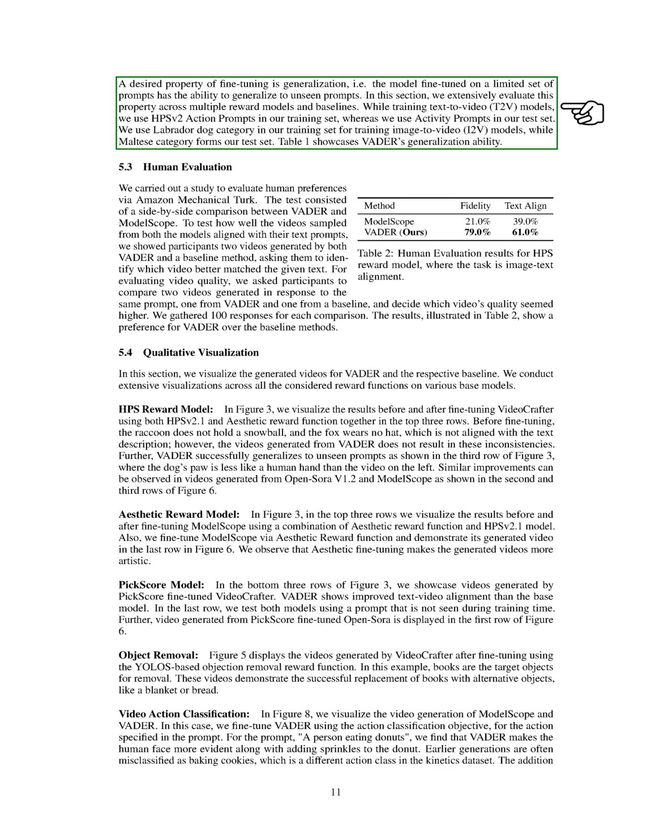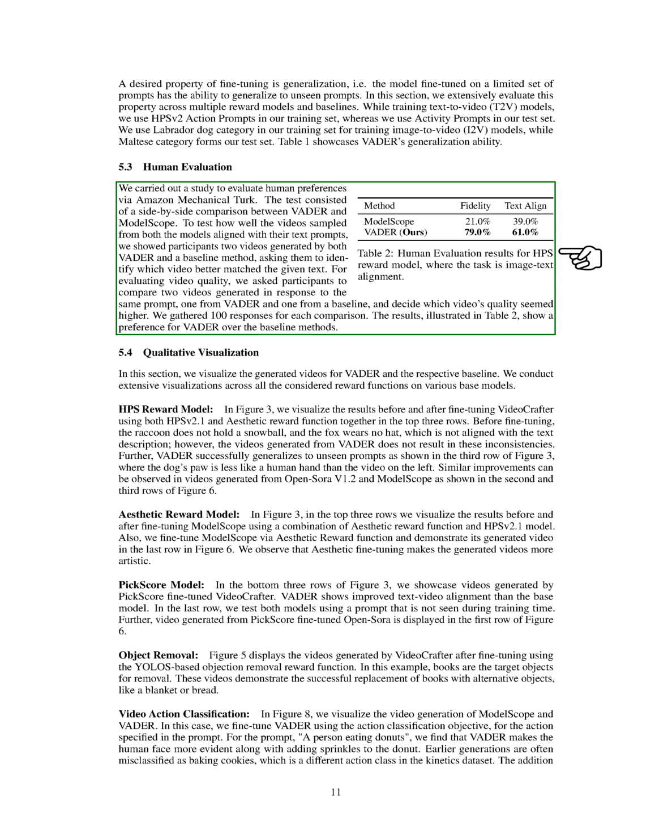We also evaluate the generalization ability of fine-tuning, which refers to the model's capability to perform well on unseen prompts after being fine-tuned on a limited set of prompts. We extensively test this across various reward models and baselines. For instance, when training text-to-video models with HPS v2, we use action prompts in the training set and activity prompts in the test set. Similarly, for image-to-video models, we train on the Labrador dog category and test on the Maltese category. Our results demonstrate VADER's strong generalization ability.